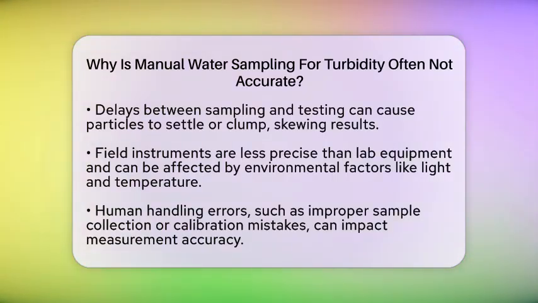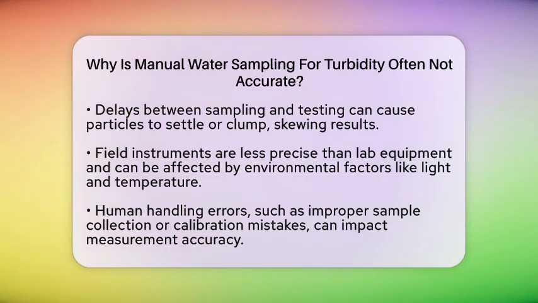The tools used in the field are often less precise than laboratory instruments. Portable turbidity meters have smaller sample chambers and can be affected by environmental conditions like light, temperature, or handling. These factors can reduce measurement accuracy.